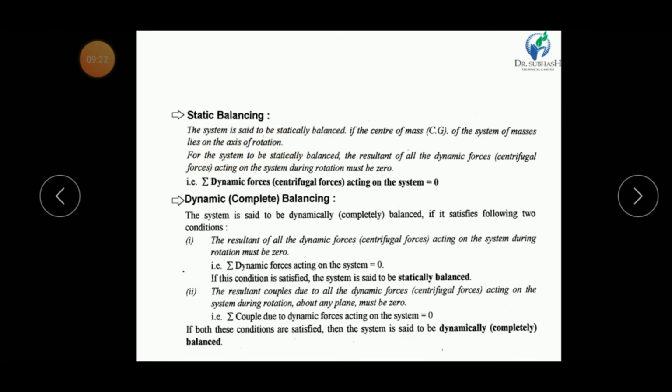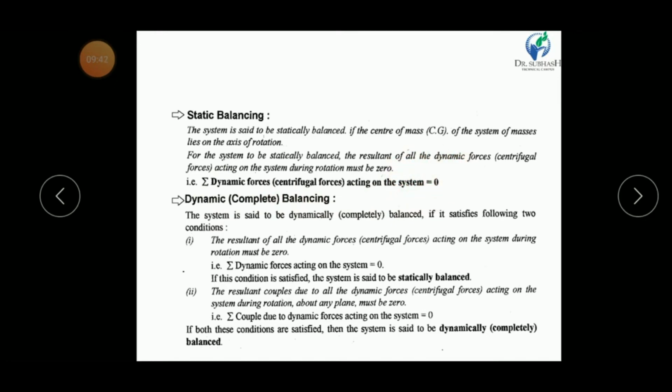In another way, we can say that for the system to be statically balanced, the resultant of all dynamic forces acting on the system during the rotation must be 0. So in a simple way, if the summation of all dynamic forces acting on the system is 0, then our system is said to be statically balanced.